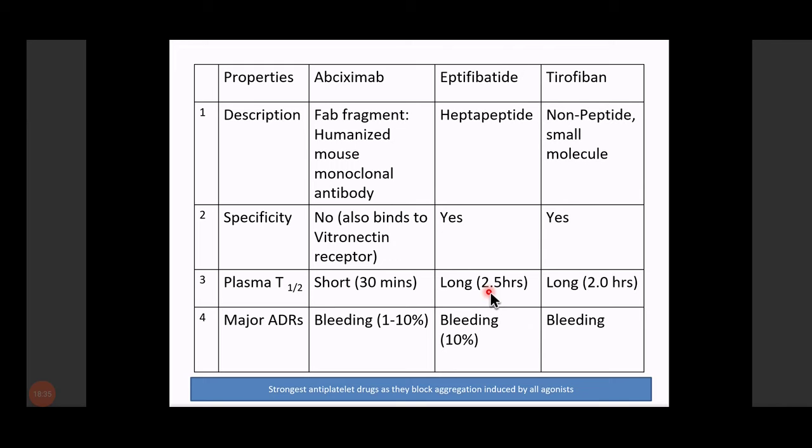Okay? Then plasma half-life: the abciximab plasma half-life is short, whereas eptifibatide and tirofiban are long acting. And since all of these cause antiplatelet action, the risk of bleeding can be there in all. And this I have already told you, these are the strongest antiplatelet drugs as they block aggregation induced by all agonists.